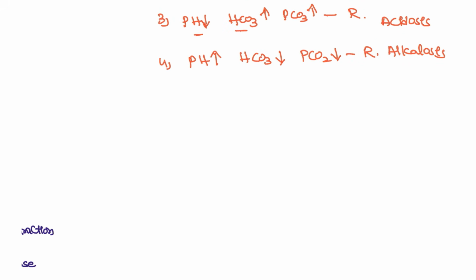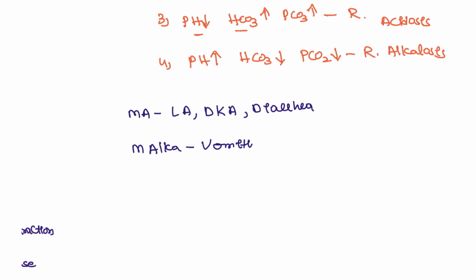Regarding the compensations, in FMGE that is not frequently asked, so we can skip that. Metabolic acidosis examples are lactic acidosis, DKA (diabetic ketoacidosis), and commonly diarrhea patients will be presenting. Next, metabolic alkalosis: the most common is vomiting, and also high aldosterone, which causes metabolic alkalosis.